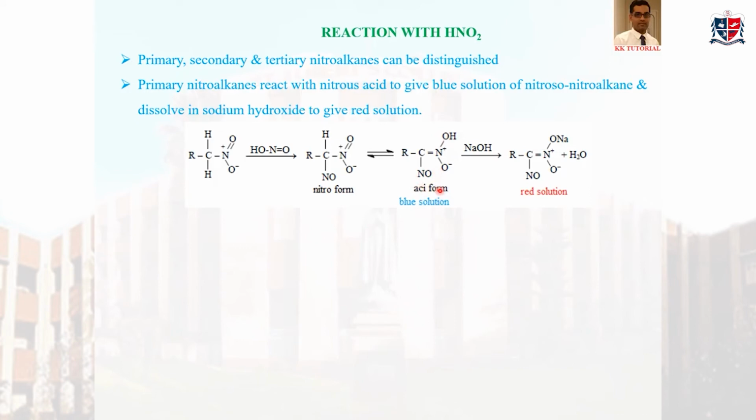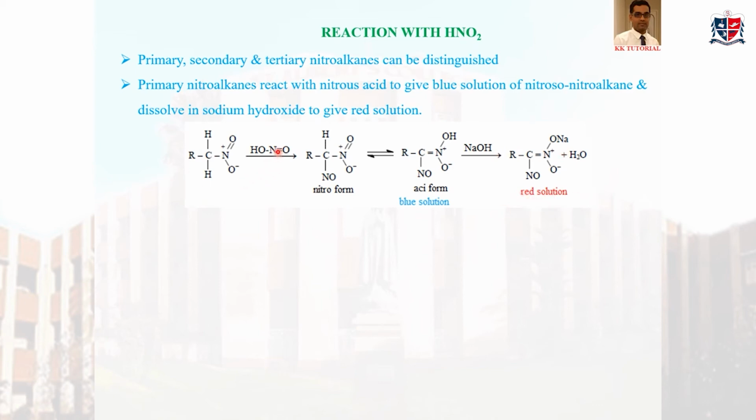And this acidic aciform will take NaOH. This is the reason for the blue solution. And that blue solution of aciform of this compound will react with NaOH. So we take this H plus to form H2O, OH and H will react to form H2O and Na comes here, ONa. So a red solution of the salt is formed. This is why a red solution is formed.